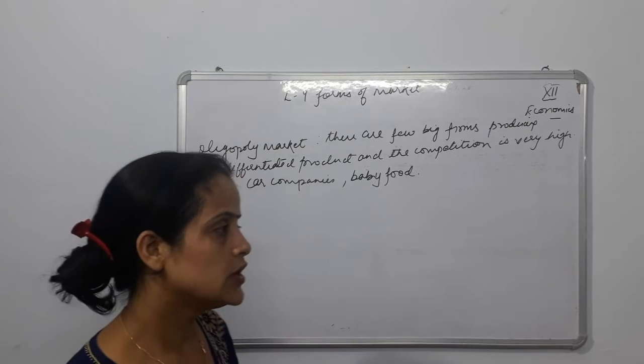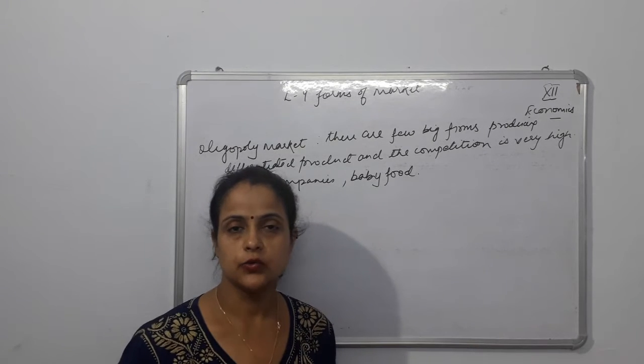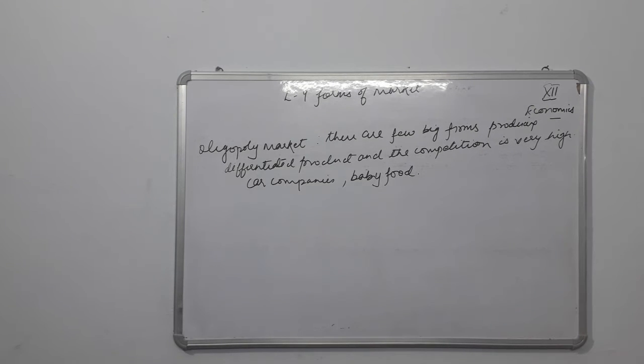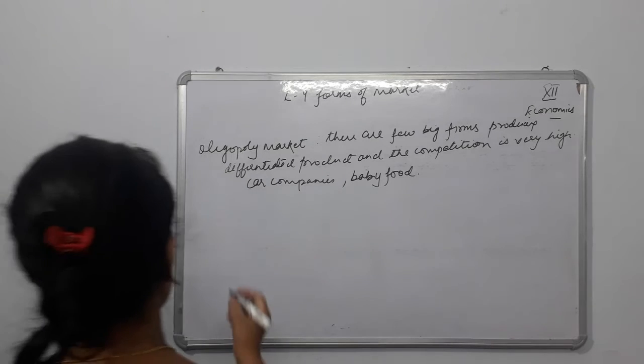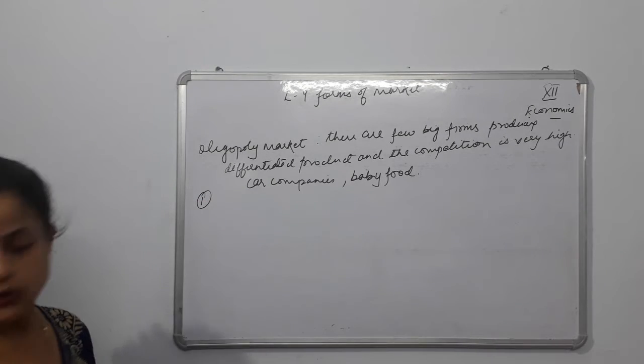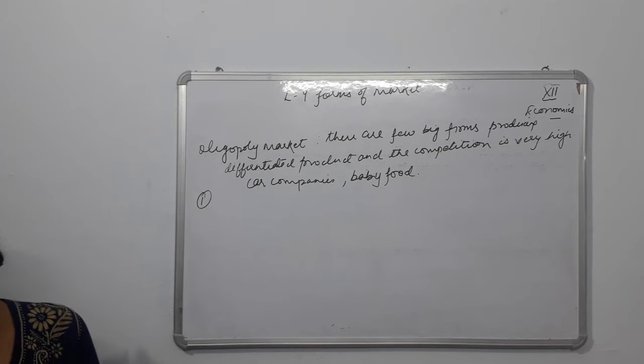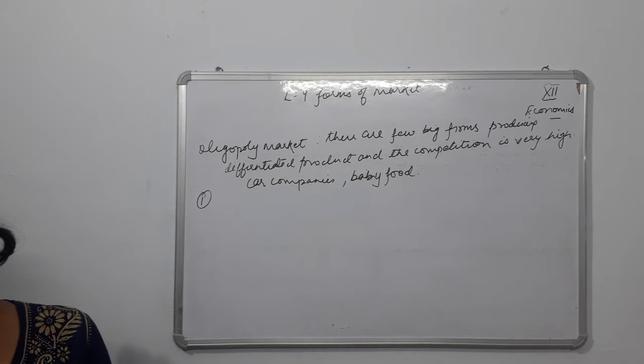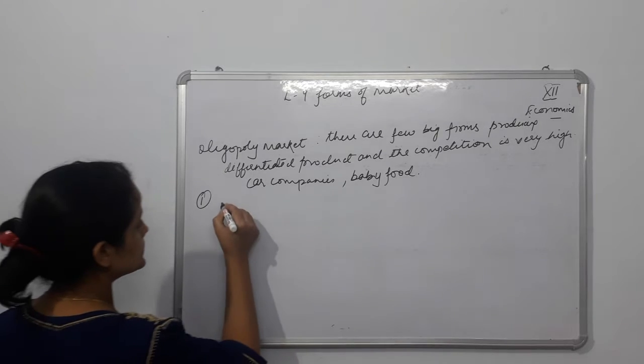So we'll start with the features. When we learn the features, you will understand oligopoly more. So the first feature of the oligopoly market is going to be intense competition.